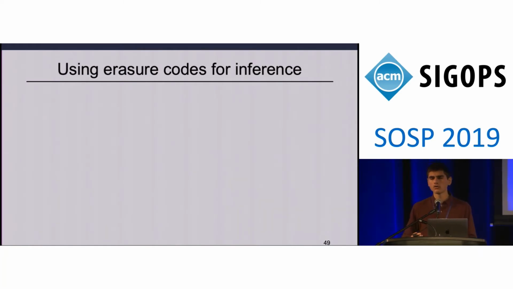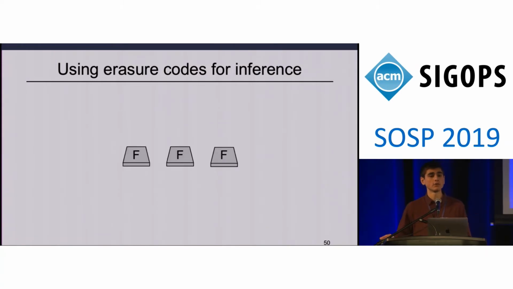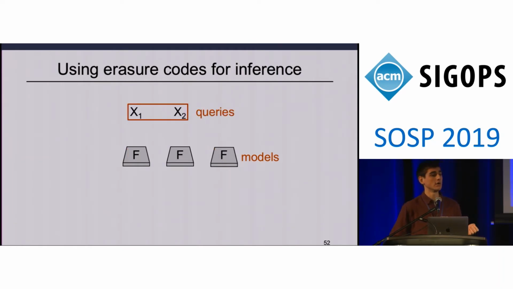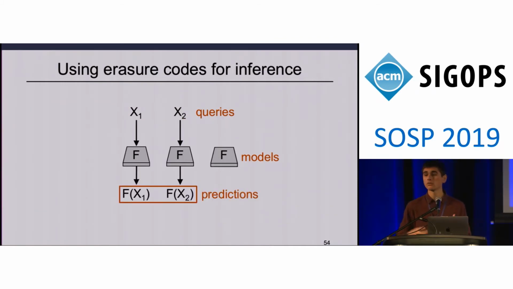So how do we go about translating this erasure-coded setup to this new domain of machine learning inference? Well, it turns out that there are some differences. Under inference, rather than having disks on which we'd like to store data, we now have servers which contain a copy of some model F over which we'd like to perform inference. And rather than having data units that we would like to store, we now have queries, x1 and x2, that we would like to dispatch to these different servers in order to perform inference and return predictions. Here, I'm denoting predictions as f of x1 and f of x2.